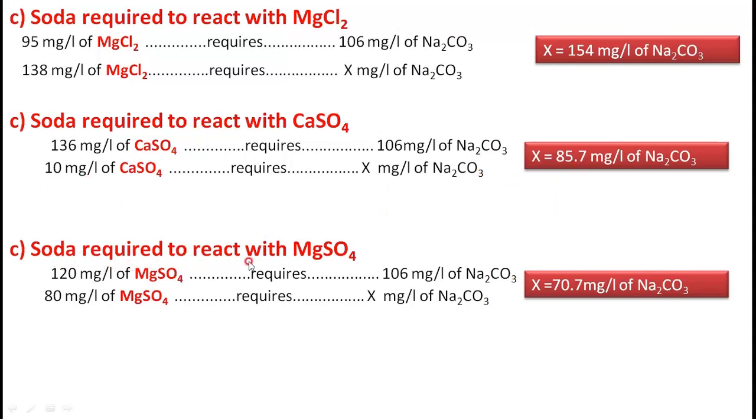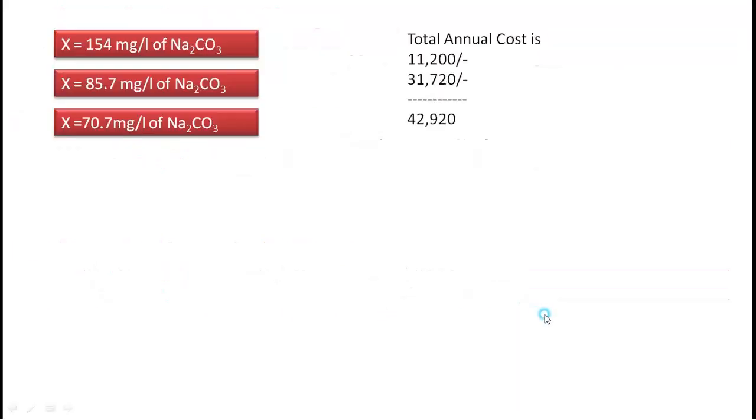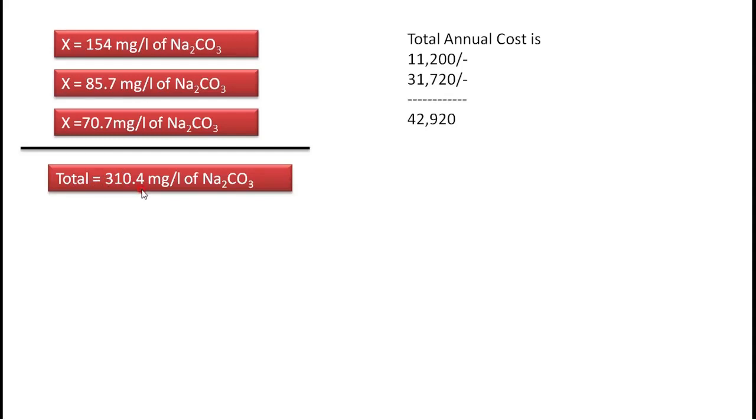Then soda required to react for MgSO4 is 120, every 120 mg per liter requires 106. Then in raw water we have 80 mg per liter, that requires x, then x equals this. Then the total, add all of them, you will get 310.4 mg per liter of soda.